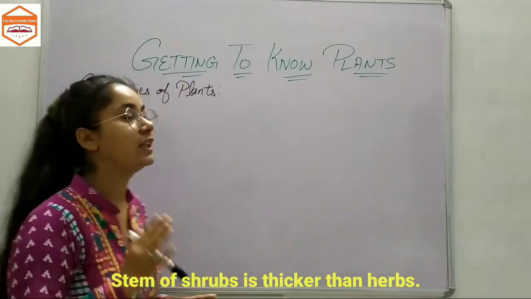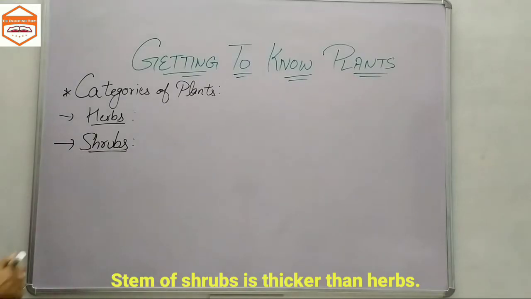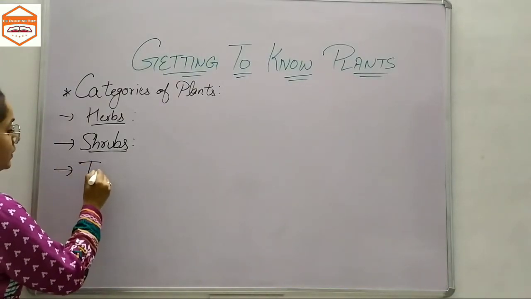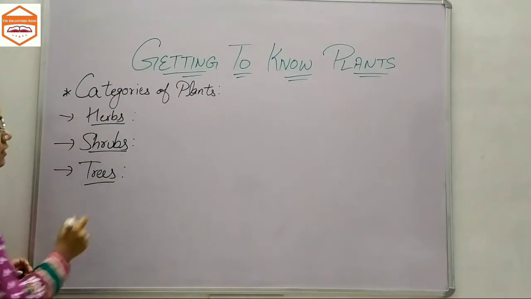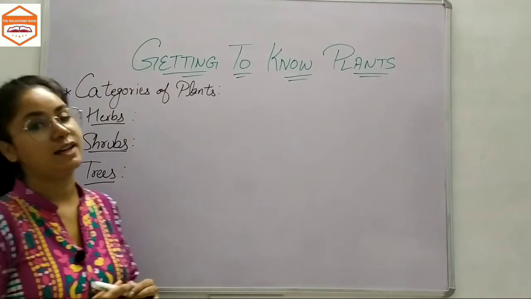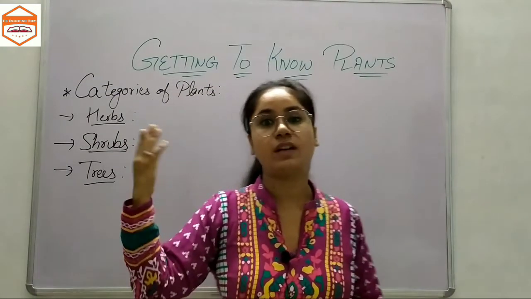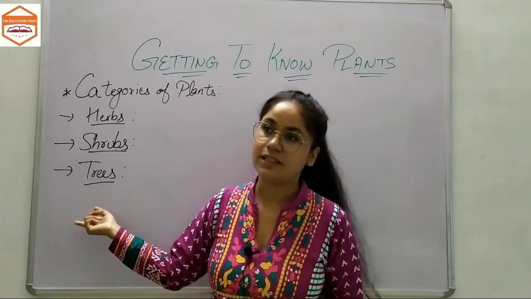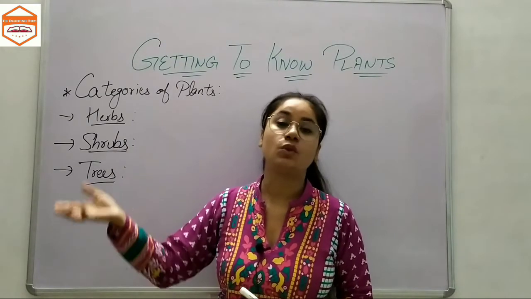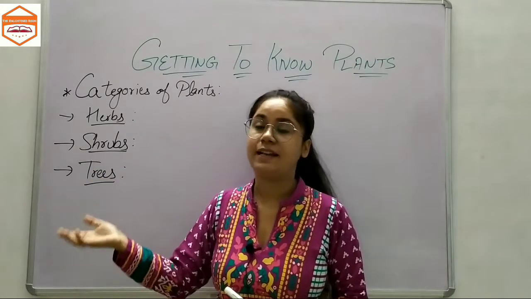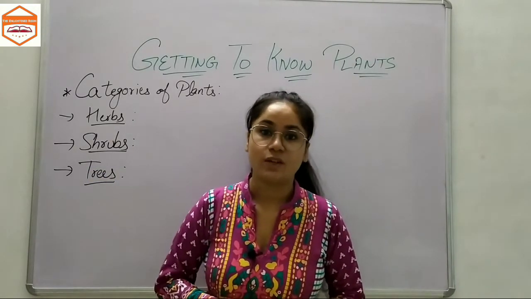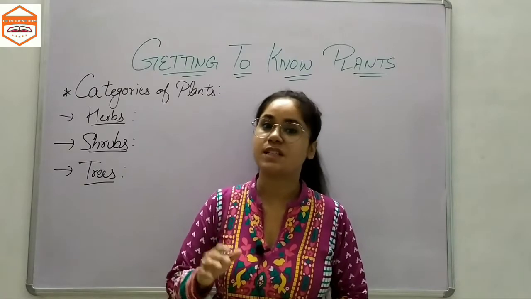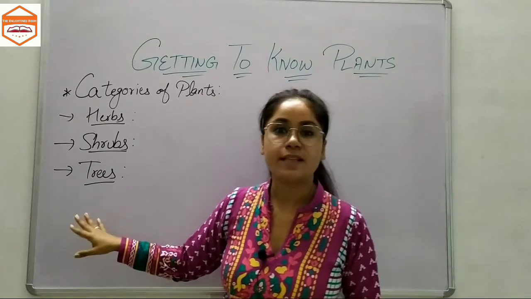Now let's talk about the third category of plants, and that is trees. Trees, you all know, are very large in size. Their height is too large. It can even go up to 12 feet to 13 feet, and some trees can even grow more. Their height is even more than 12 feet. Some of the trees, not all of them, but some of the trees. Their stem is hard.